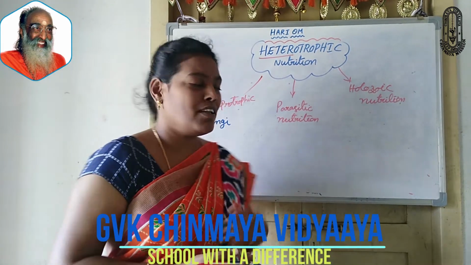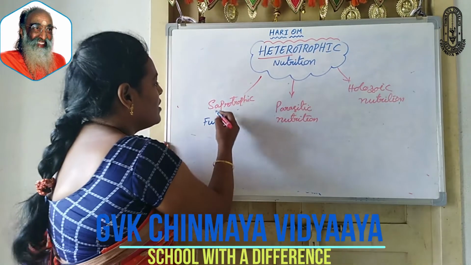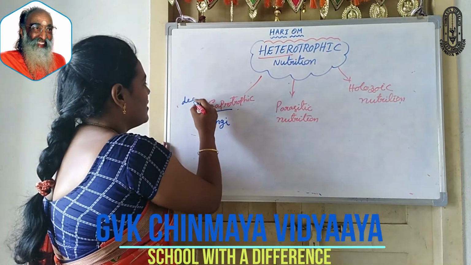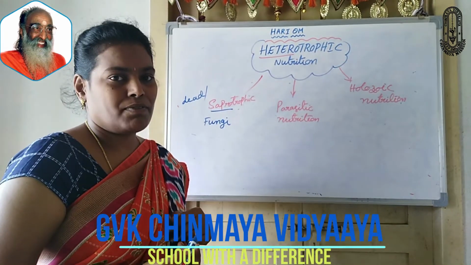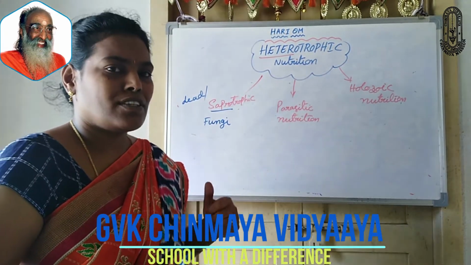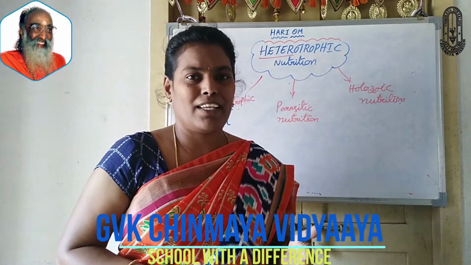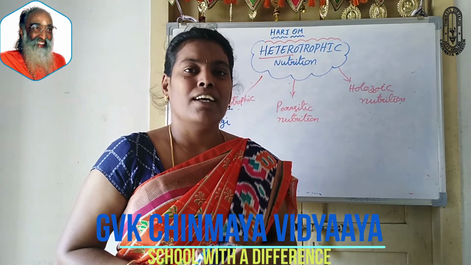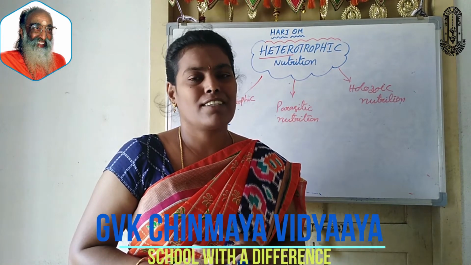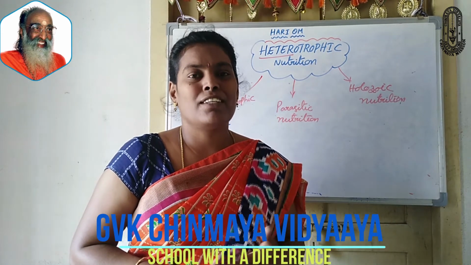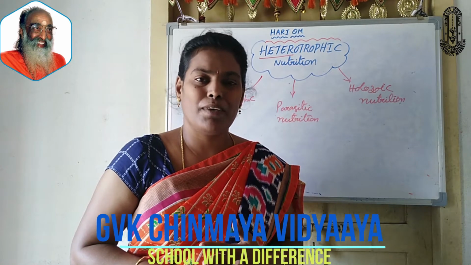And what are the examples? All fungi come under saprotrophic nutrition. Sapro means dead or decaying. Trophic means nutrition. The organisms which depend on dead and decaying materials of plants and animals, this type of nutrition is called saprotrophic nutrition. All fungi categories come under this variety. Fungi means non-green plants: mushrooms, yeast, all of these come under saprotrophic nutrition.